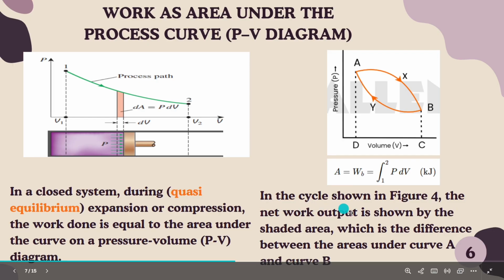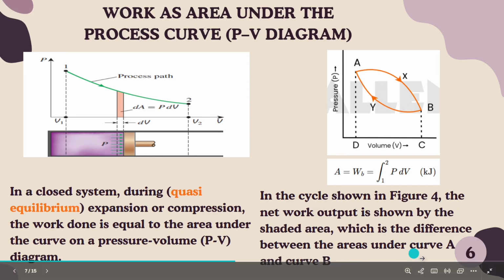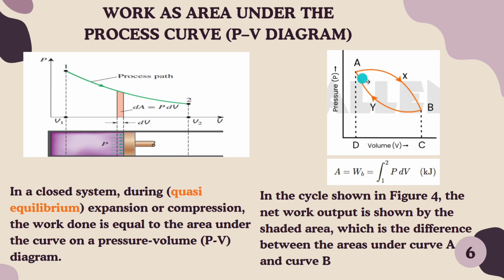Then in the cycle shown in figure 4, if we shade this area, the net work output is shown here, which is the difference between the areas under curves A and B. Also, I want to tell you something: in a cycle we will return to the initial point. So we will begin with A, then B, and from B to A, and then it will continue.